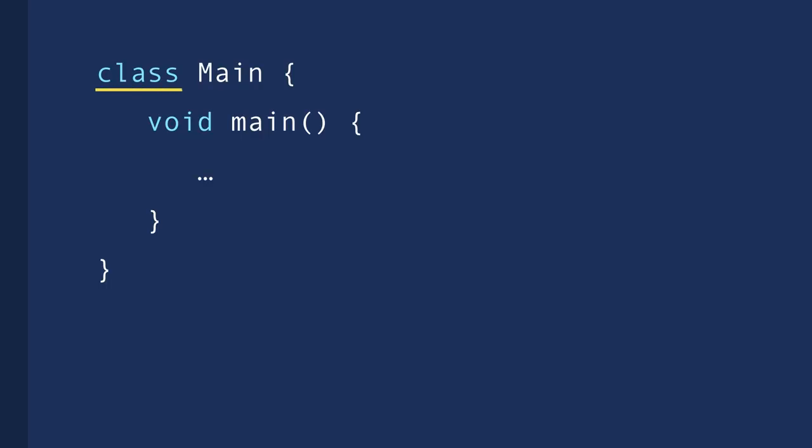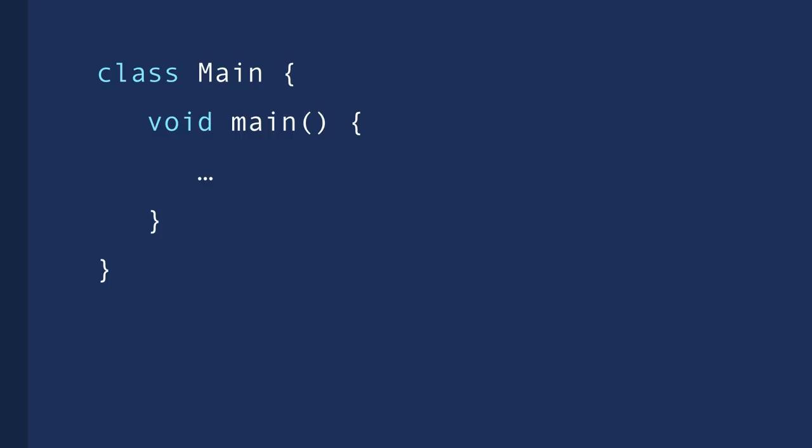So this is how we define a class in Java. We start with the class keyword, then we give our class a proper descriptive name, and then we add a pair of curly braces. Now the functions that we define in between these curly braces belong to this class. And more accurately, we refer to them as methods. So a method is a function that is part of a class. In some programming languages like Python, we can have a function that exists outside of a class. So we call it a function. But when a function belongs to a class, we refer to it as a method of that class, okay?